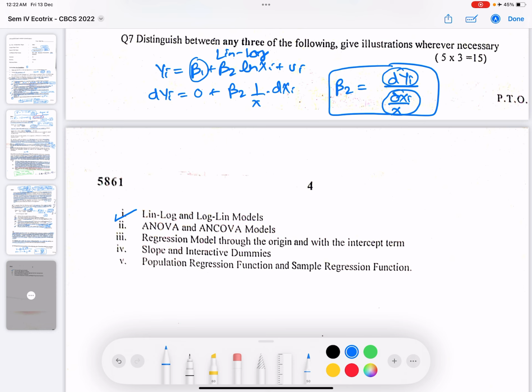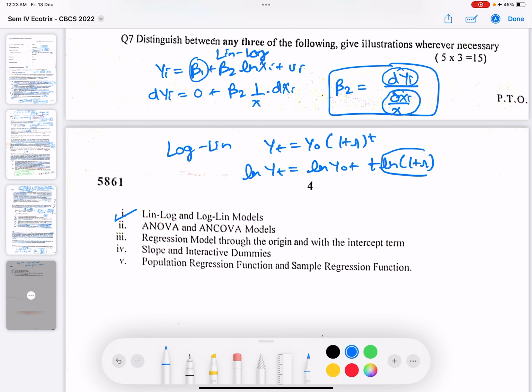Now talking about log-lin models, they are of the form yt equals y naught times 1 plus r to the power t. If you take log on both sides, it becomes log yt equals log y naught plus t times log 1 plus r. So if we take this as beta 2, and this as beta 1, we would have log yt equals beta 1 plus beta 2 t.